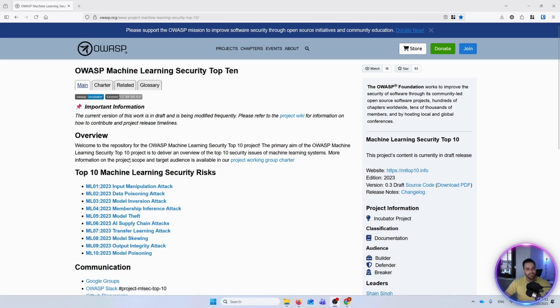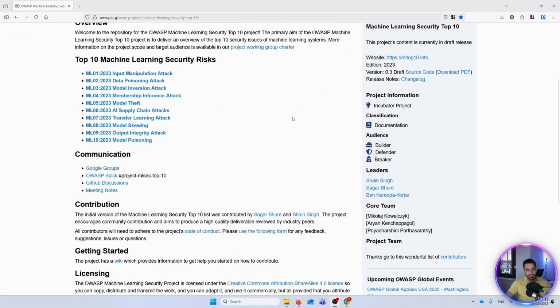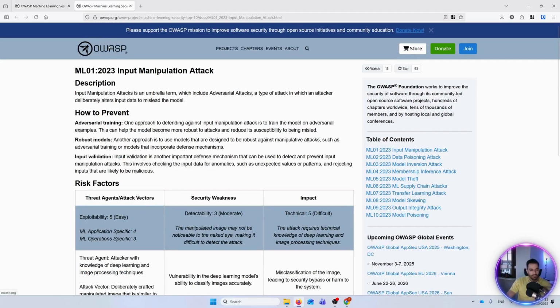Here you can find the top 10 machine learning security risks, the list of them, and also the people who have contributed to this one. As we all know, the most critical one, or the one of the highest risk, is input manipulation attack, right? Once you click on that, it opens the page. This is one of the most important things, and everybody can do that.